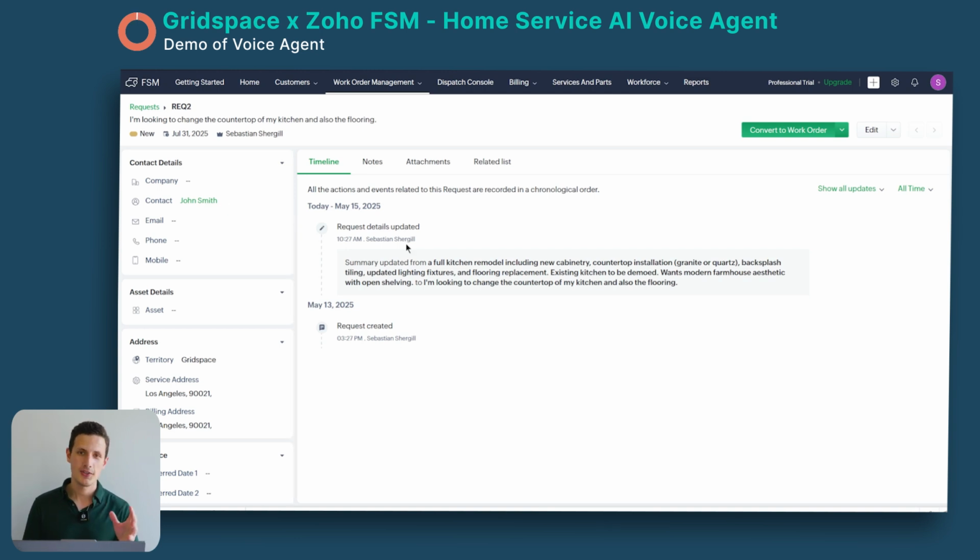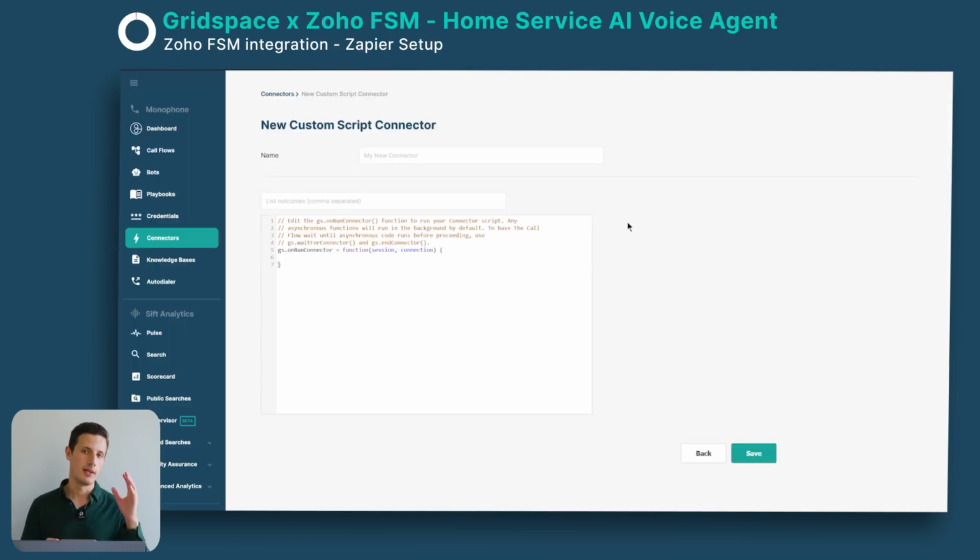Now I'll go behind the scenes and show you how we have done this setup in Gridspace. First, I'll talk about the integration between Gridspace and Zoho FSM. Now, Gridspace is very adaptable. It can integrate with many systems, and there are many ways of doing it, but here are two ways you can at least do it with Zoho FSM.